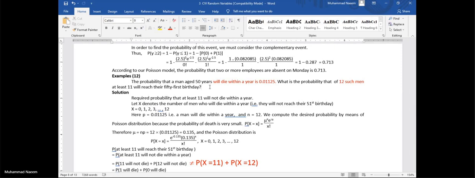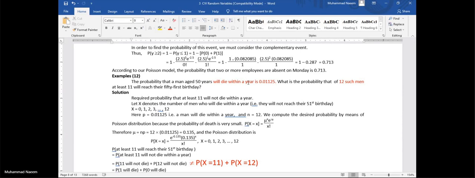We need this probability. So here, as the probability is given for one man aged 50 years that he will die, we take advantage to use this probability as the value of P. And on this basis, we define our variable.